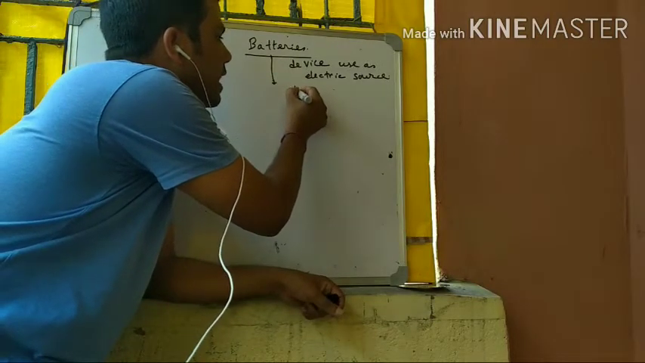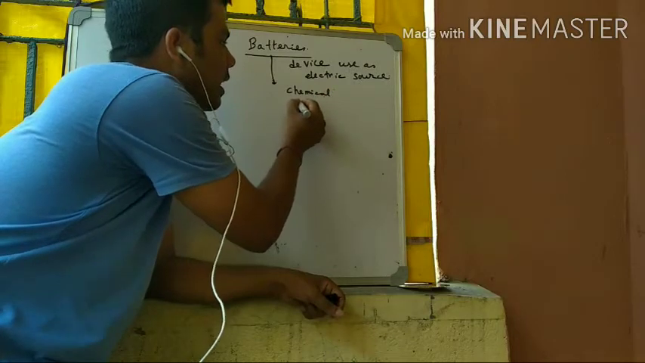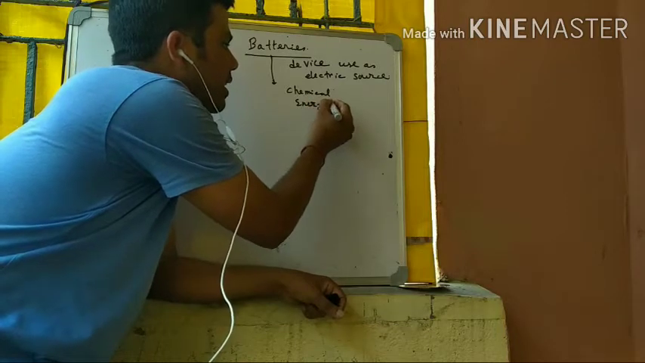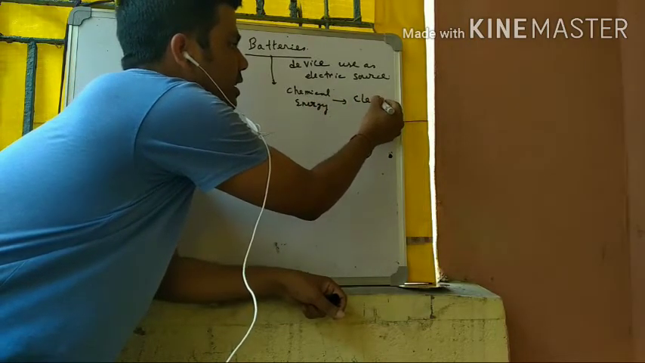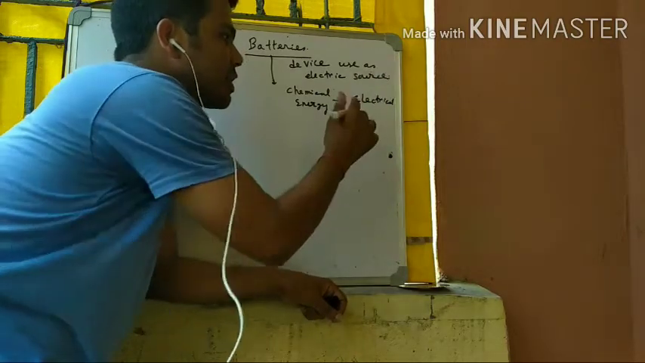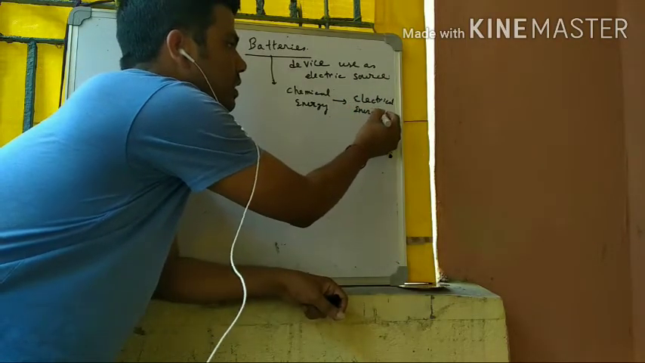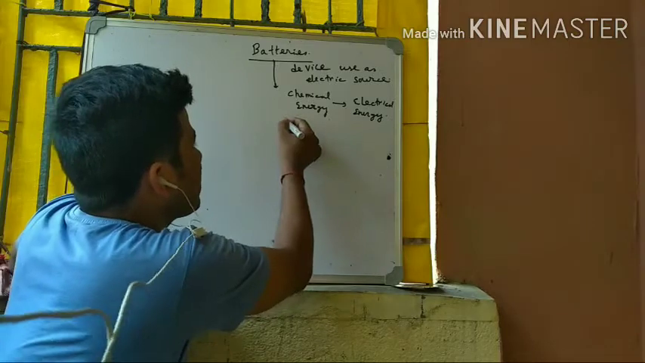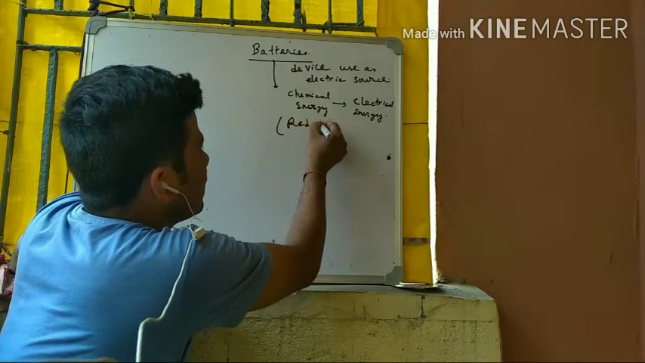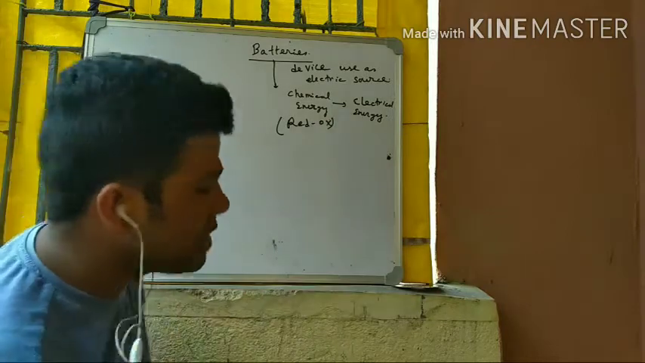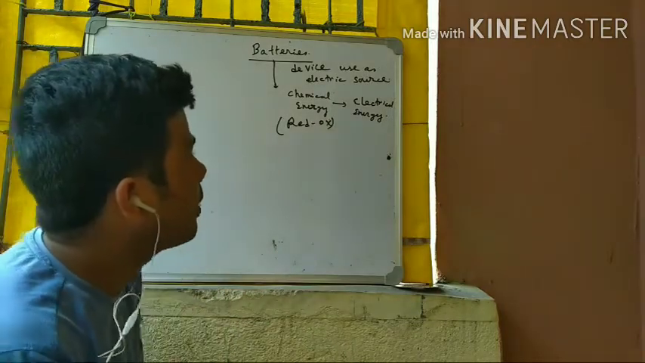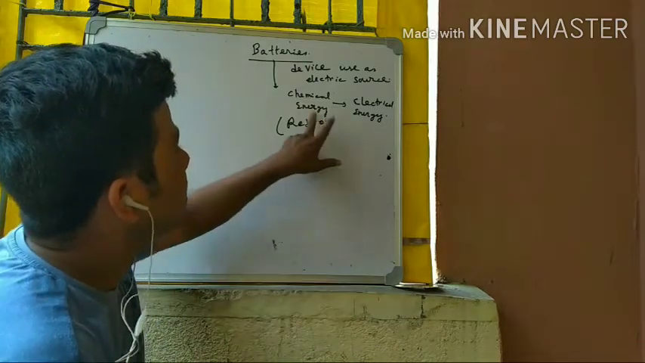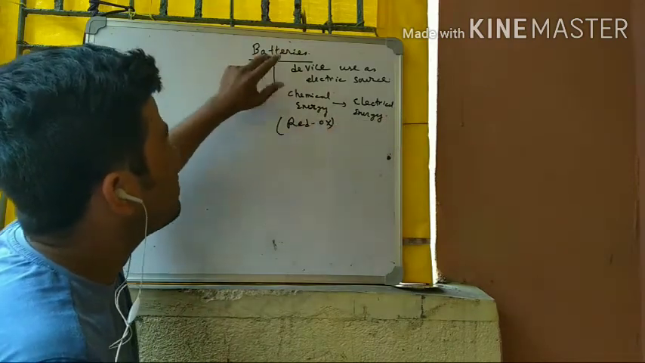In batteries, mainly chemical reactions occur. Chemical energy is transformed into electrical energy. What type of chemical reactions occur in the battery? Mainly redox reactions occur in batteries, and in the form of redox reactions, chemical energy is transformed into electrical energy.